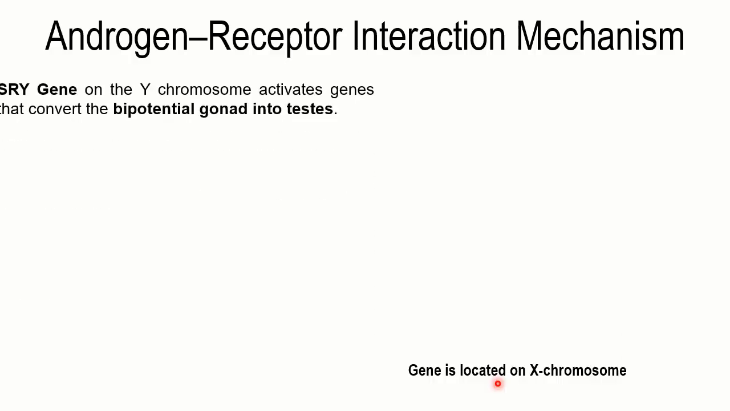So as I've told you, the gene is going to be located on the X chromosome. As I've told you in my last video, the SRY gene on the Y chromosome is going to activate genes that convert the bipotential gonad into the testes.